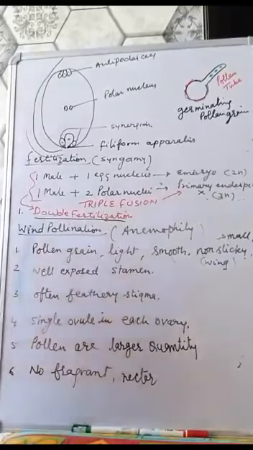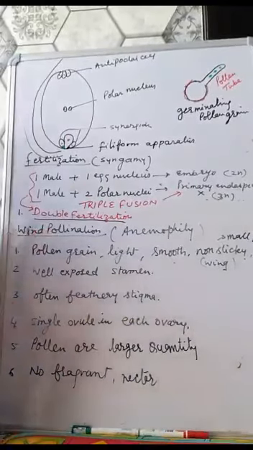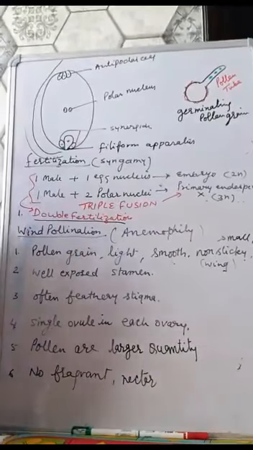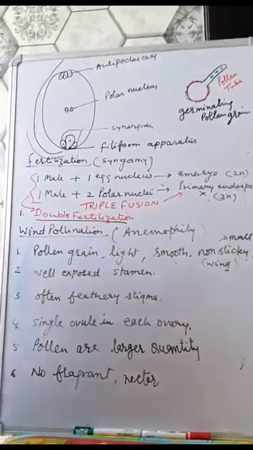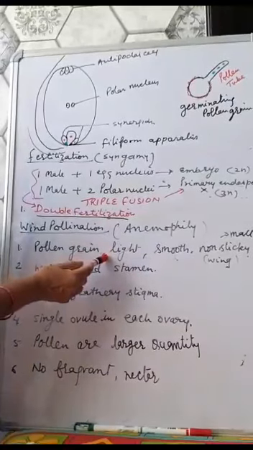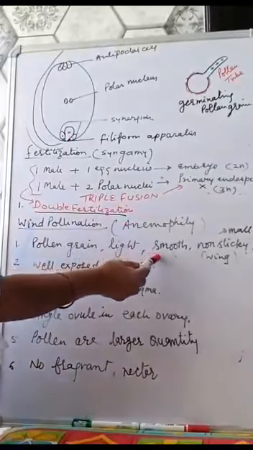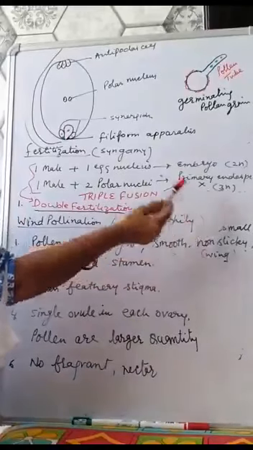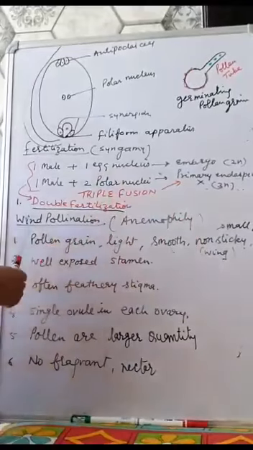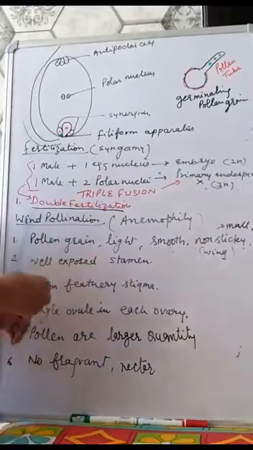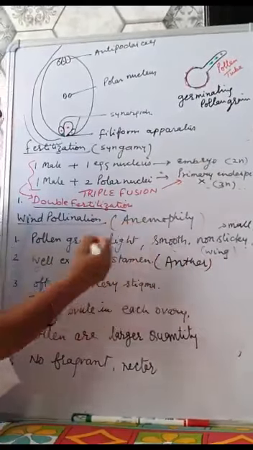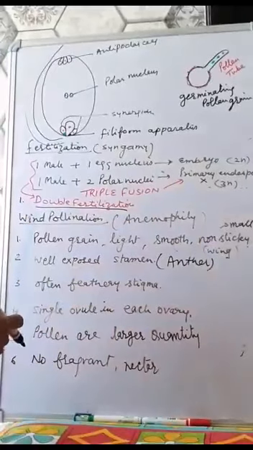Now, the adaptations in wind pollinated flowers. Wind pollination is called anemophily. When the pollination takes place by wind, in that flower the pollen grains are light, so they can be easily carried by the wind. They are smooth, non-sticky and small. Some pollen grains also have wings. They have well exposed stamens or anthers, so a slight wind can shake them and release the pollen grain.